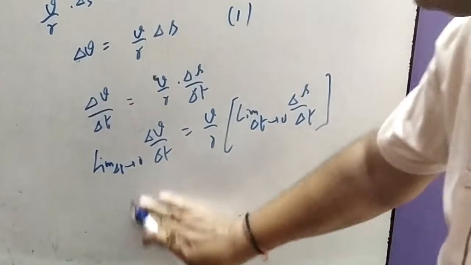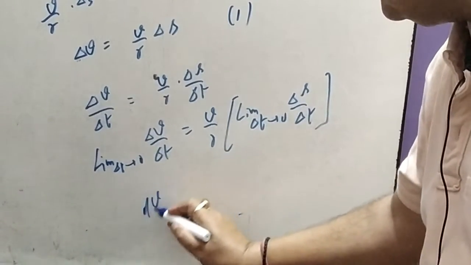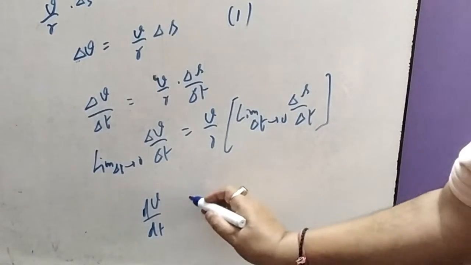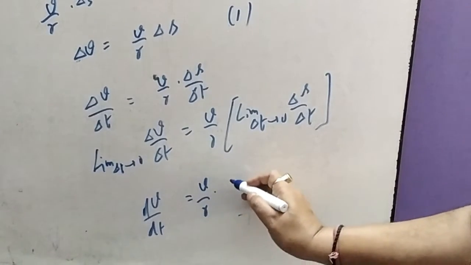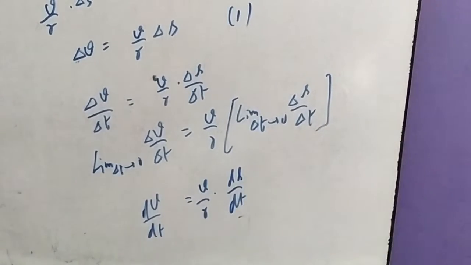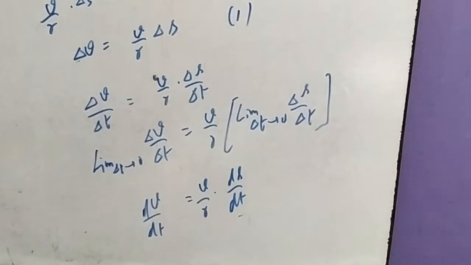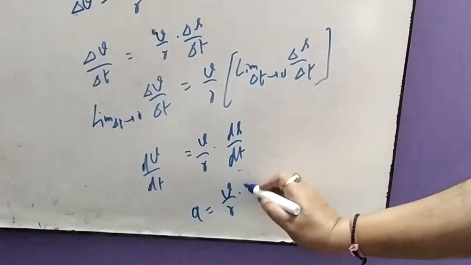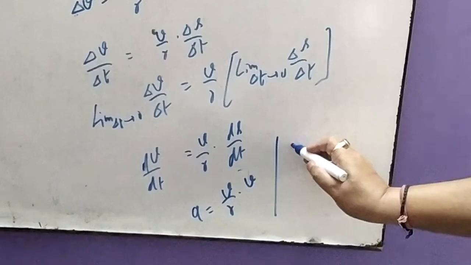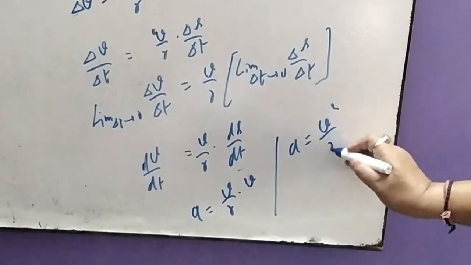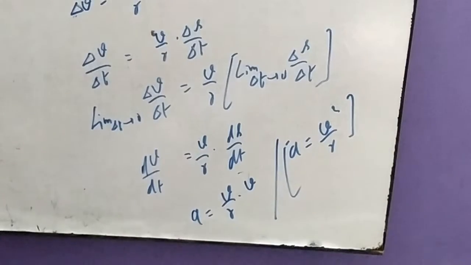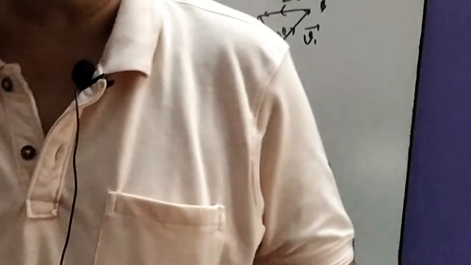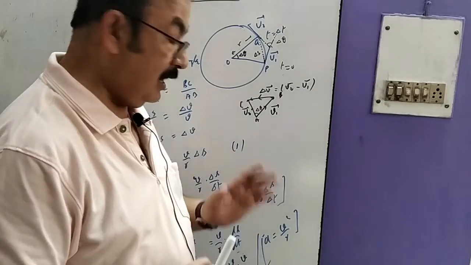So we write dv upon dt equals v upon r into ds upon dt. We know ds upon dt is your linear velocity, and this is your acceleration. Therefore, acceleration equals v upon r into v, that is a equals v square by r. This is the expression for centripetal acceleration. Remember, this is the expression for centripetal acceleration, that is v square by r.